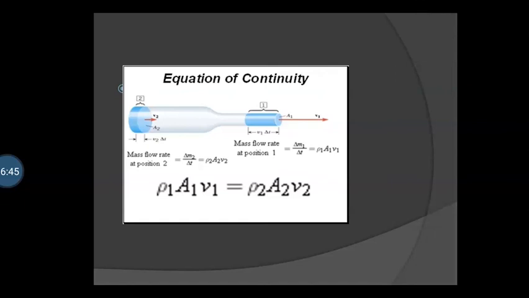Liquid enters at cross-sectional area A2 having velocity V2. Therefore, the volume of liquid entering through the cross-sectional area A2 is equal to A2 V2.